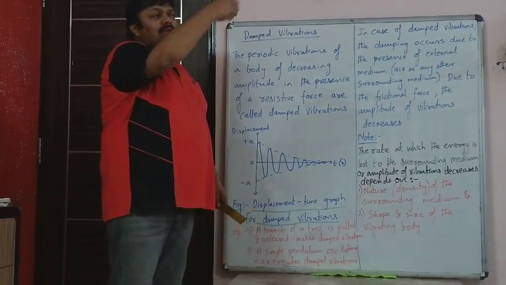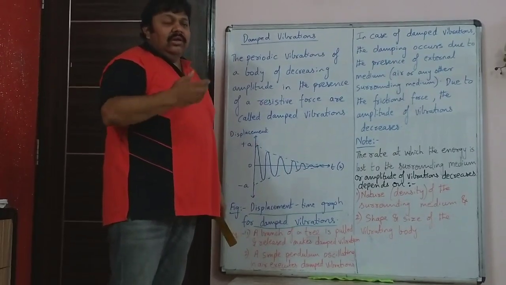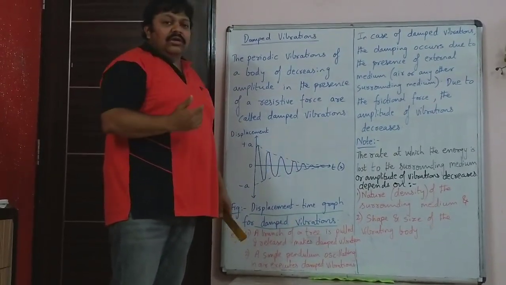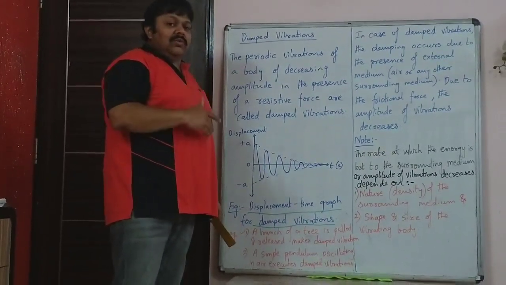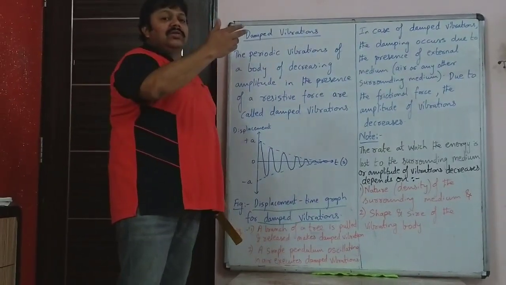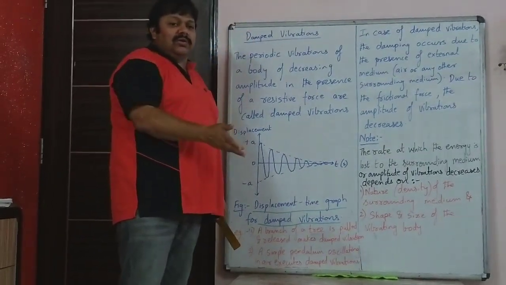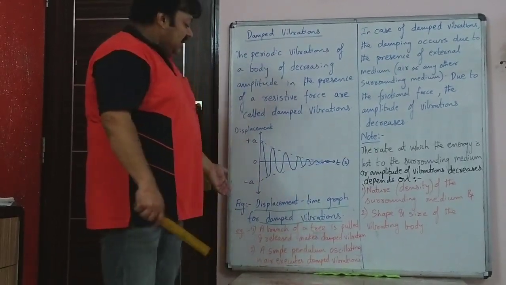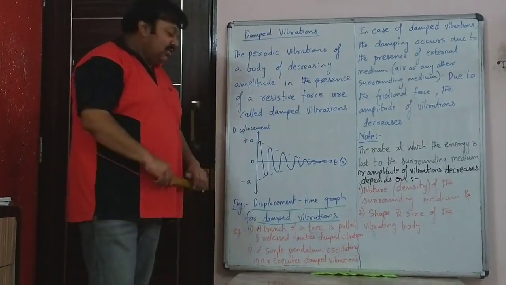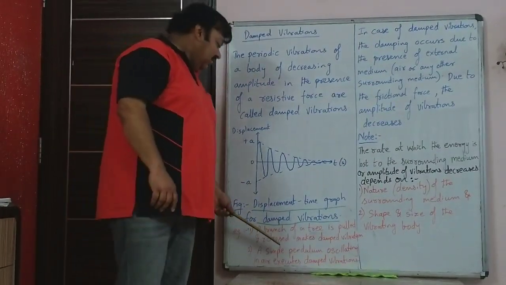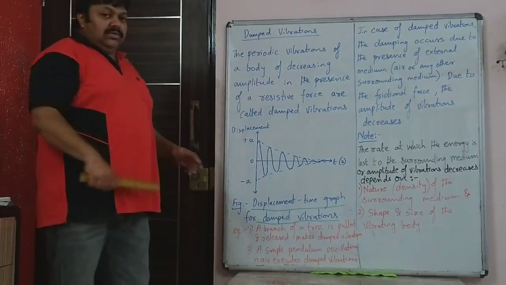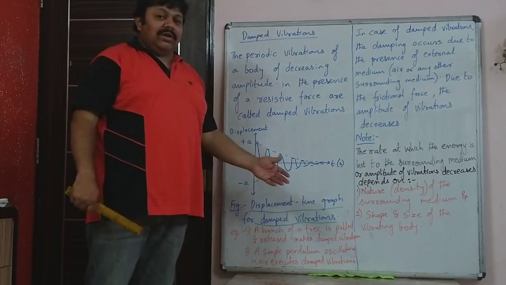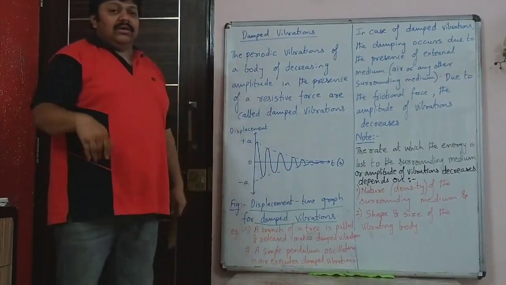Same way, if you pull the branch of a slim tree and the branch starts shaking, that is also an example of damped vibration, because after some time the branch will stop shaking. It will not keep shaking forever. So these are examples of damped vibrations. Everywhere when you write damped vibrations, you have to explain that it happens in air and it is not in vacuum.